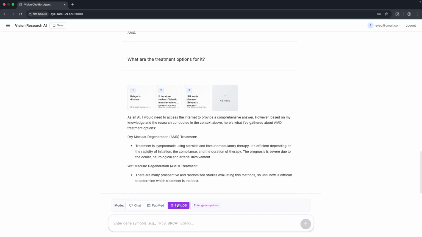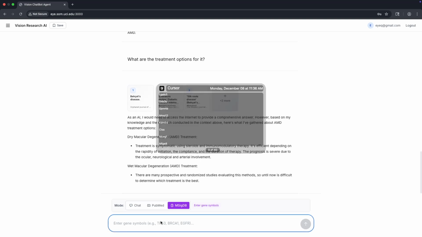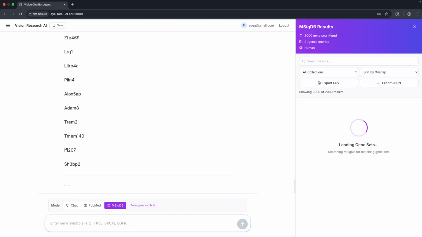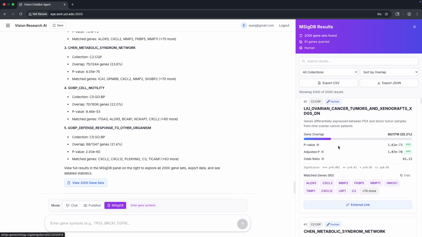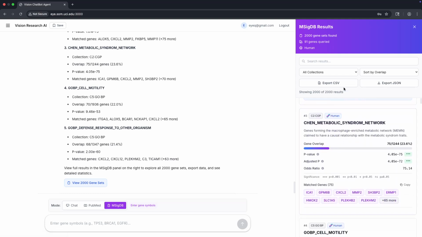Beyond answering these questions, the system can also analyze gene sets. Let me input some related genes. As you can see here, it identified 2000 gene sets, queried MSigDB, and provided the analysis report in simple plain language, which you can export as a CSV or as a JSON.